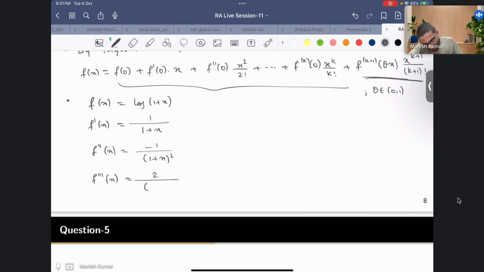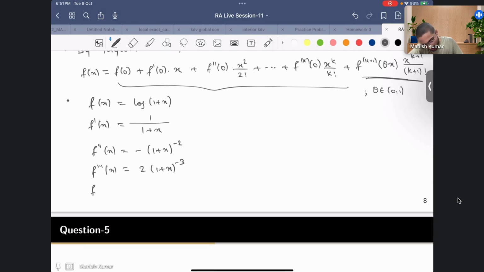by 1 plus x. Maybe let's write this in short form, so you'll get, here f triple prime of x would be 2 times (1 plus x) to the power minus 3.